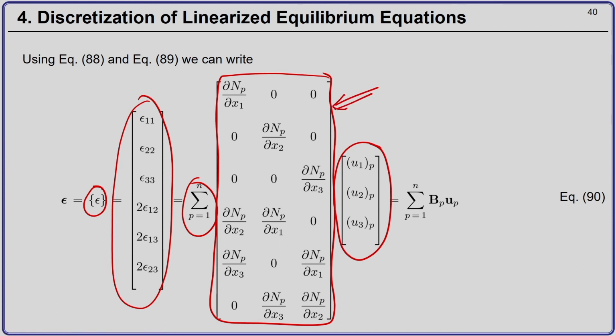Okay. If I write this matrix as BP, then I can write my strain in terms of the gradient of the shape function times the displacement of the nodes. Okay. So, epsilon is nothing but summation over all the nodes of the element of the strain gradient matrix BP times the nodal displacements UP.